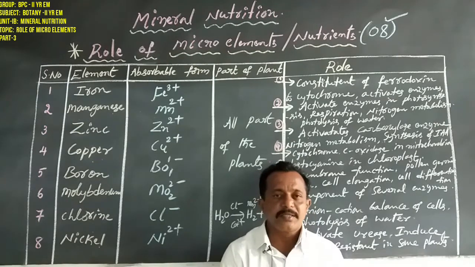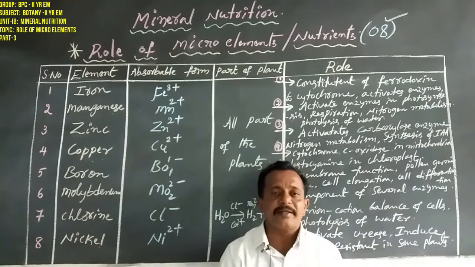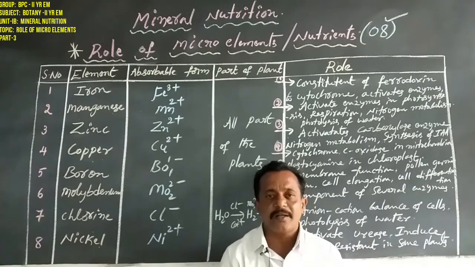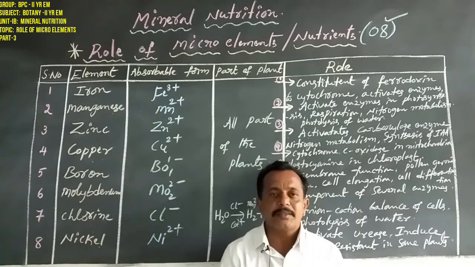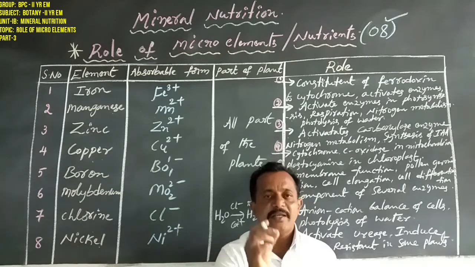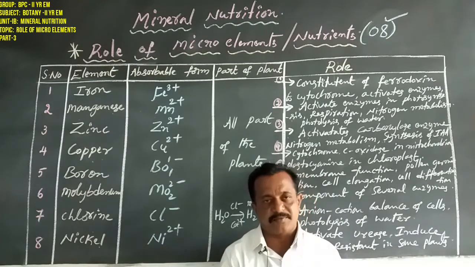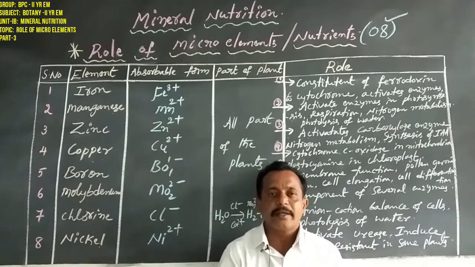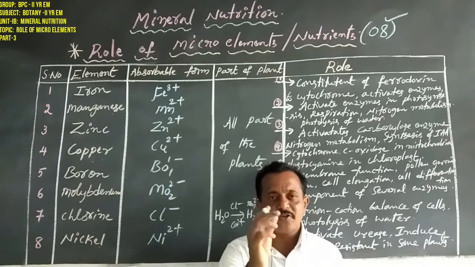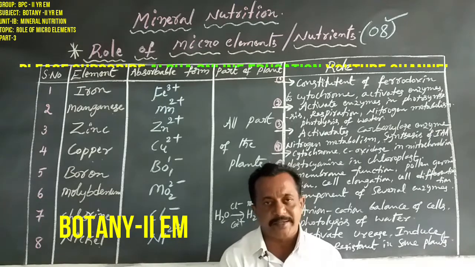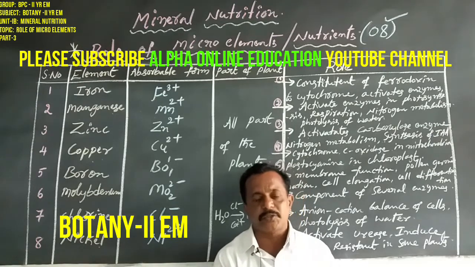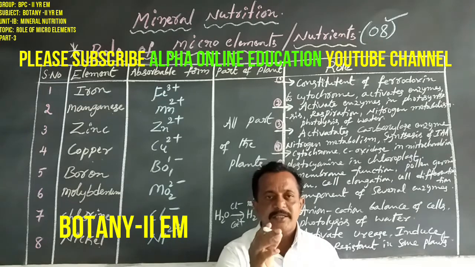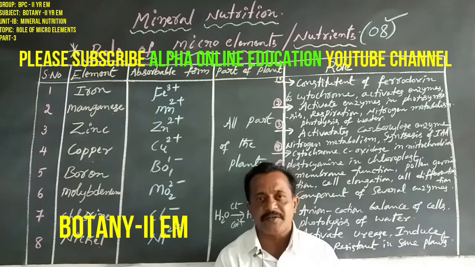But dear students, some beneficial elements are also there, such as silicon, cobalt, sodium, and selenium. These four are beneficial elements. These four beneficial elements are utilized only in higher plants, such as angiospermic plants and gymnospermic plants. Okay, now dear students, clearly understood. Totally 17 essential elements are utilized in plants.